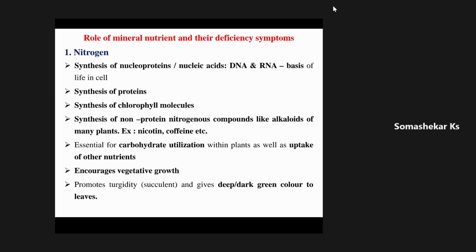Let us take an example of field bean. The total duration is 90 days. The crop comes to flowering around 45 to 50 days, and it matures within 90 days. If you apply more nitrogen, instead of flowering by the 45th day, it will switch over to around 60 days, and only another 20 to 25 days will be available for the development of seed.